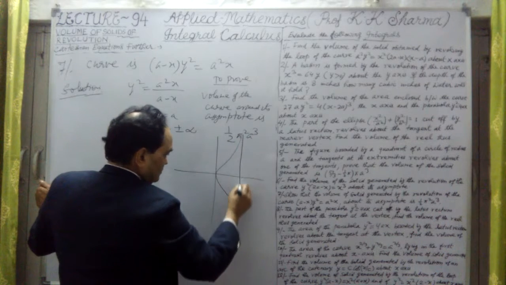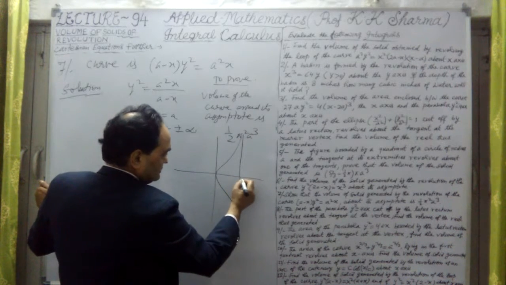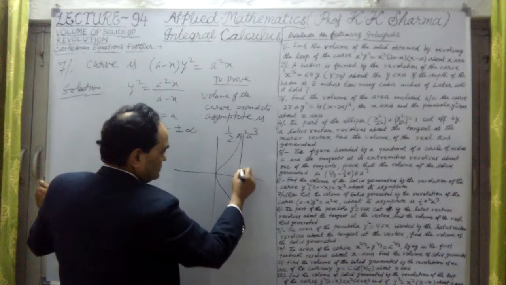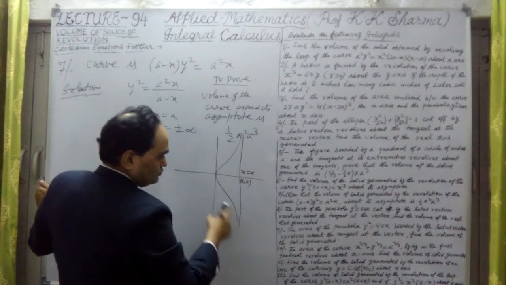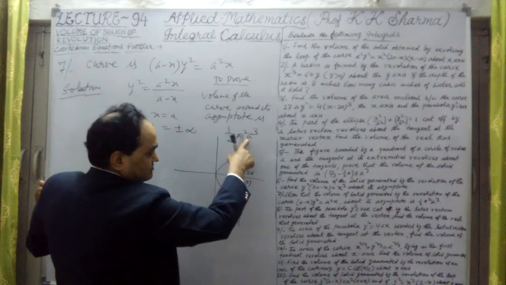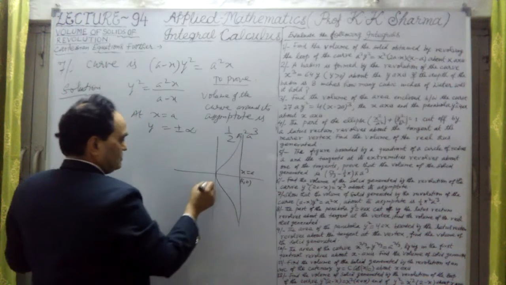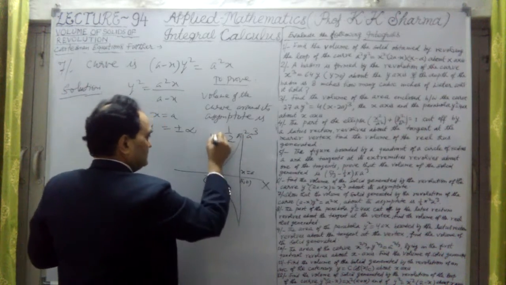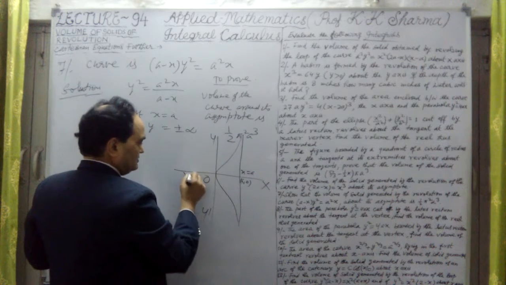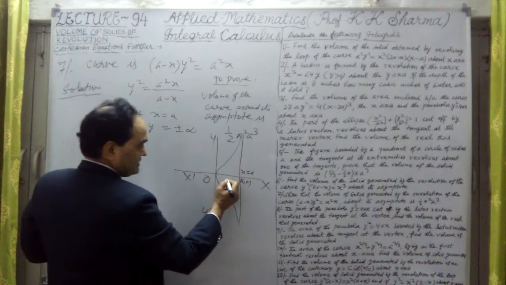and here it is only a. So this is x equal to a. X equal to a is the asymptote here. Y is plus infinity and minus infinity. This is the curve here. This is O, x-axis, y, and y dash axis, x dash. Okay, so this is x equal to a.